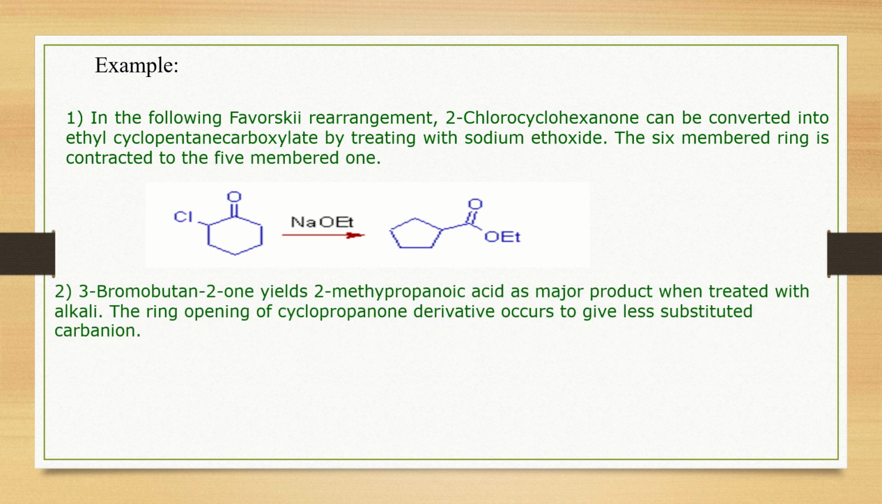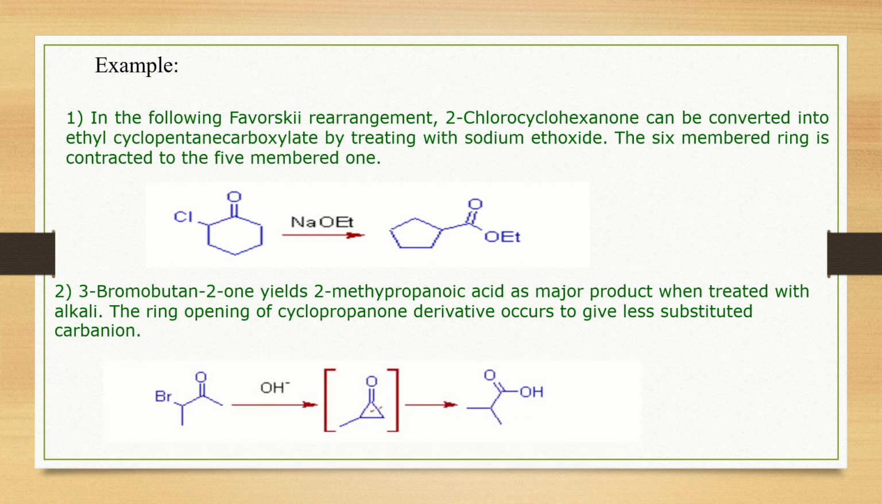In the second example, 3-bromobutanone yields 2-methylpropionic acid as the major product when treated with alkali. The ring opening of the cyclopropanone derivative occurs to give a less substituted carbanion.